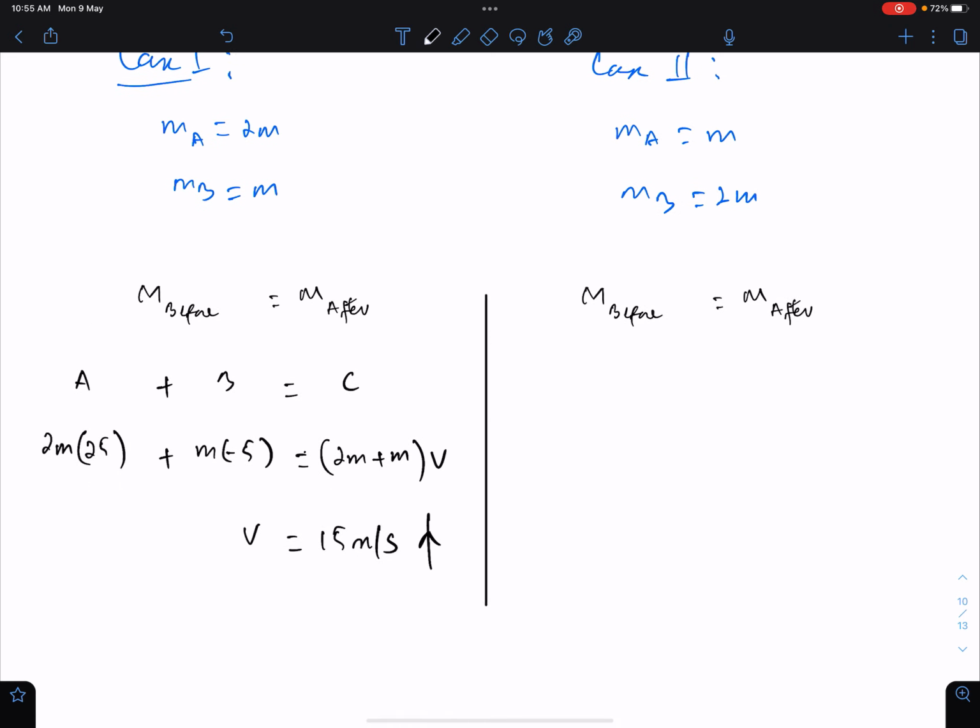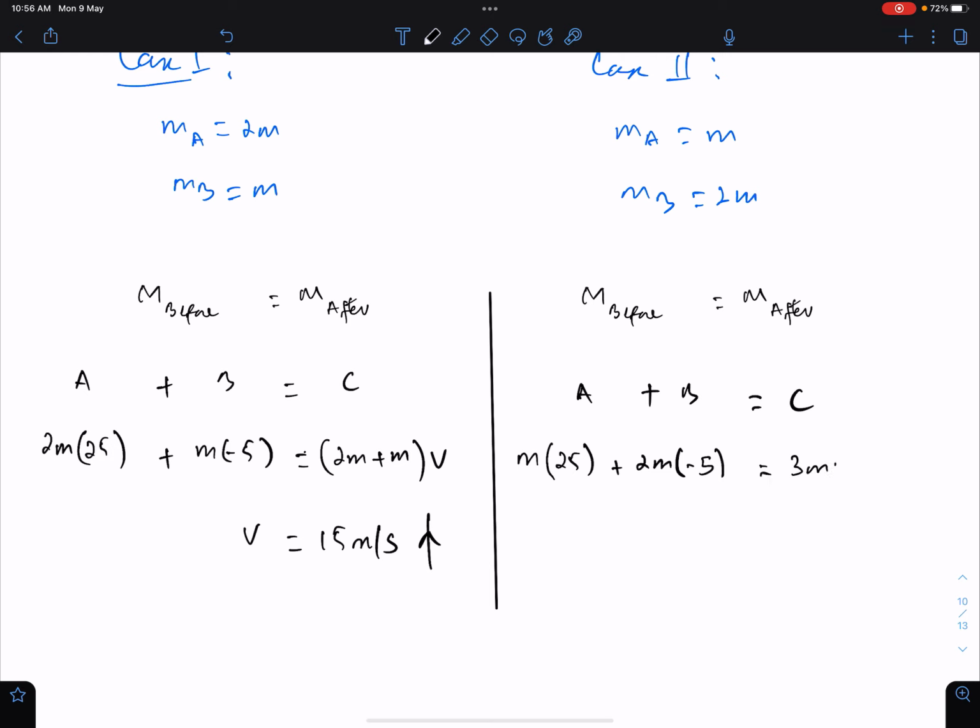Now the second possible value of velocity of C: A plus B is equal to C. So mass of A is m and its velocity is 25. Mass of B is 2m. Its velocity is -5. This is 3m v. So v is 5.